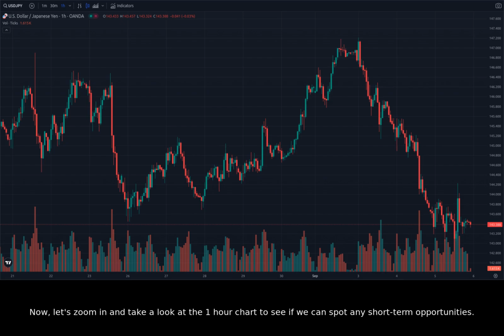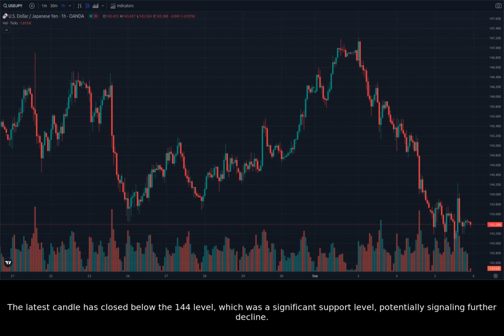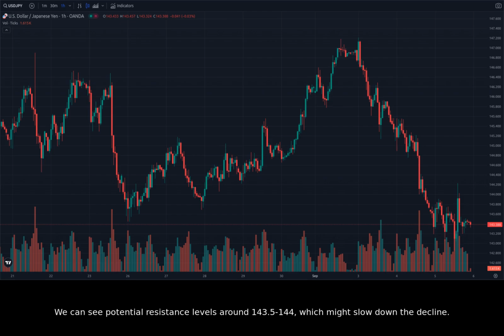Now, let's zoom in and take a look at the 1-hour chart to see if we can spot any short-term opportunities. The hourly chart shows a more volatile picture with a clear downtrend over the last few days. The latest candle has closed below the 144 level, which was a significant support level, potentially signaling further decline. We can see potential resistance levels around 143.5 to 144, which might slow down the decline. However, if the price breaks above these levels, it could signal a short-term reversal.